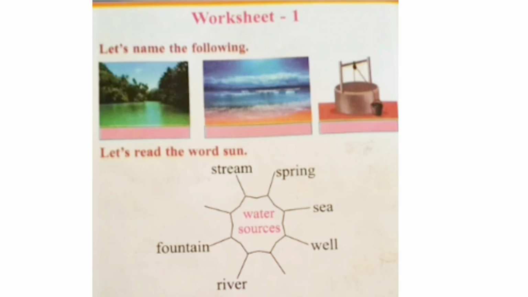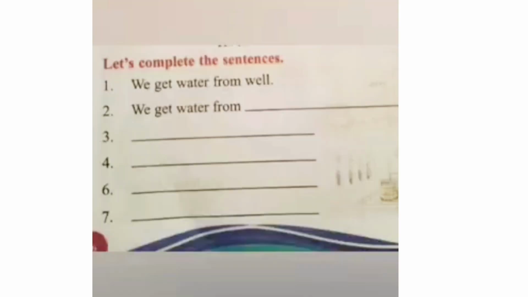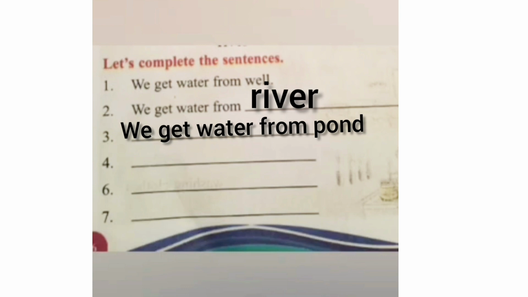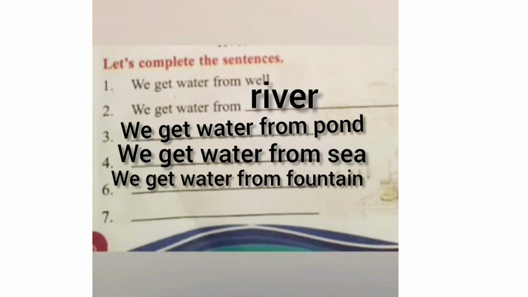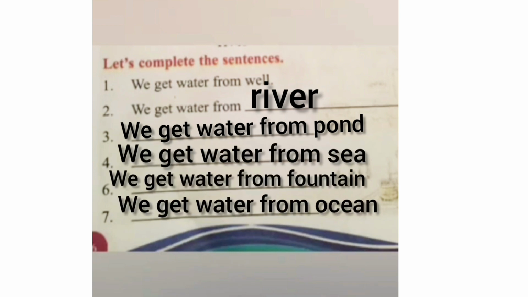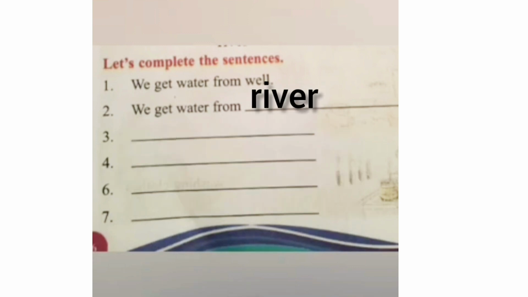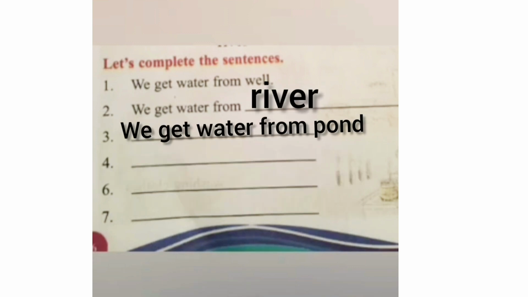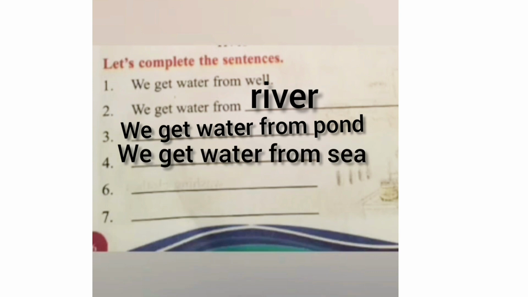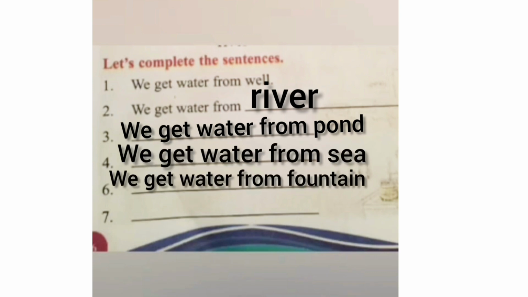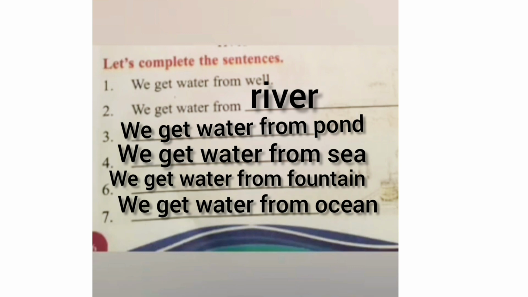Let's complete the sentence below. What do you see there? We get water from well. Yes, one is given. We get water from river. We get water from pond. We get water from sea. We get water from fountain. We get water from ocean. All the things you have to fill here and neatly write in your notebook.